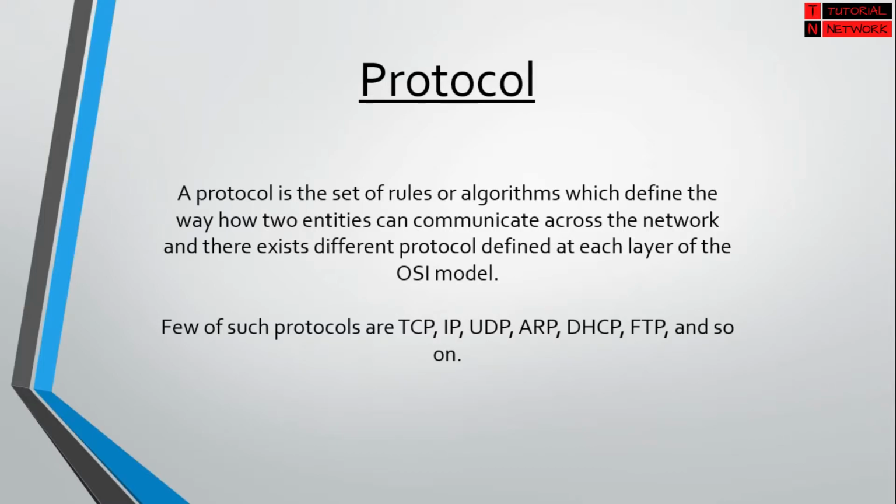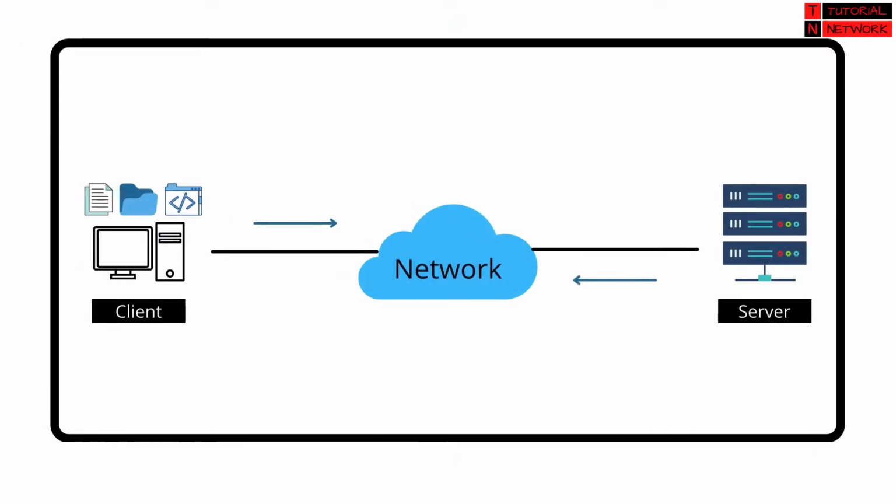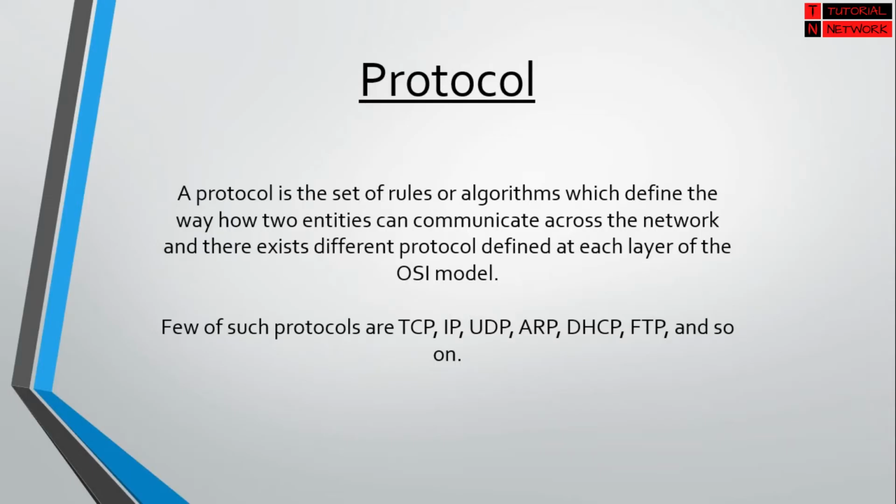What is a protocol? As I said previously, a protocol is a set of rules or algorithms which define the way two entities or systems can communicate across the network, and there exist different protocols defined at each layer of the OSI model. Some protocols are TCP, IP, UDP, ARP, DHCP, FTP and so on.